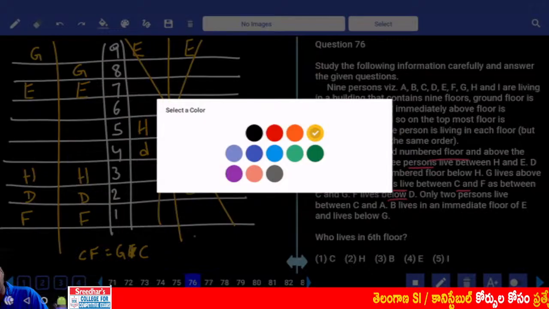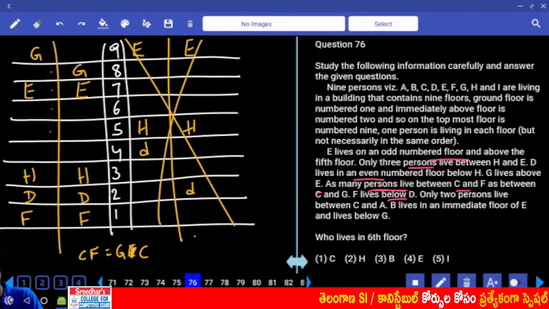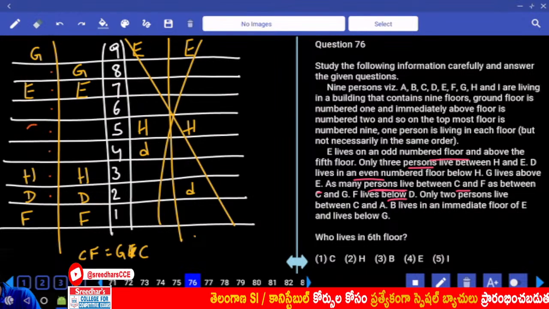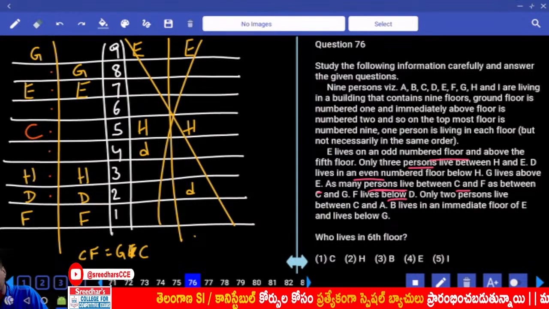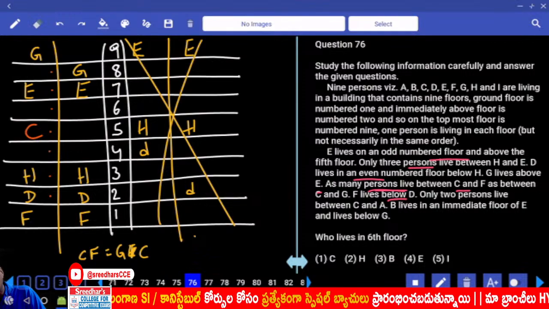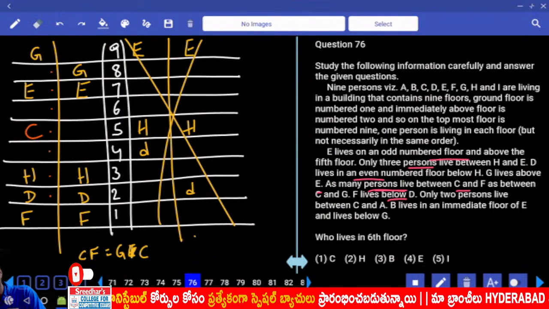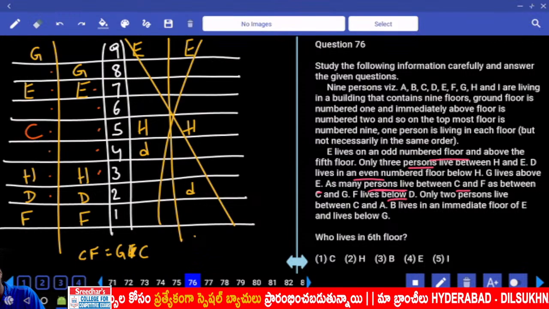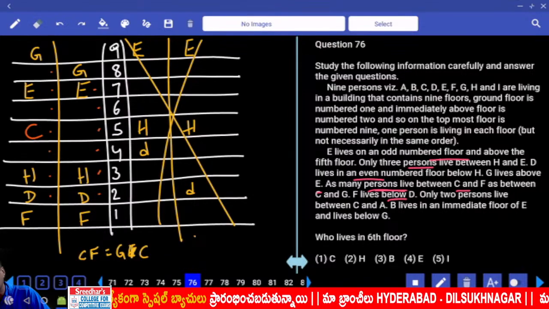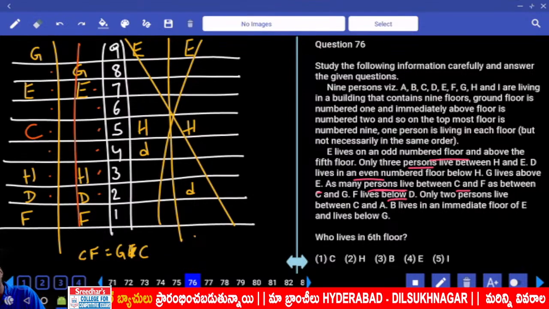Now in this case, 1, 2, 3, 4, 5, 6, 7. As C is exactly between, 1, 2, 3, 4, 4 must be. Now in this case between C and F. And C is exactly between F and G. F and G, 1, 2, 3, 4, 5, 6. Is it possible to have? No. And this case is ruled out.